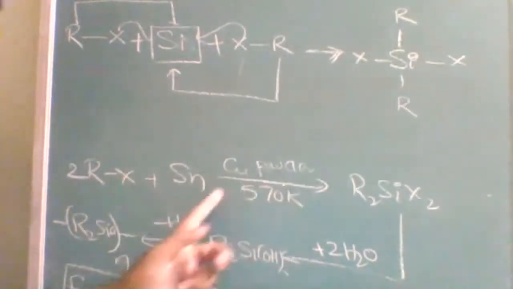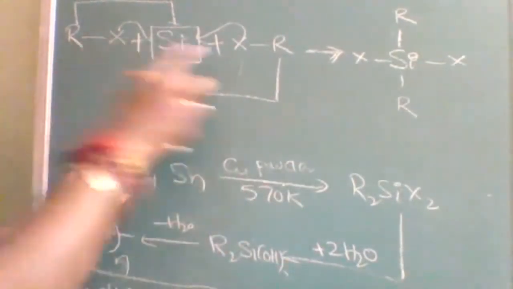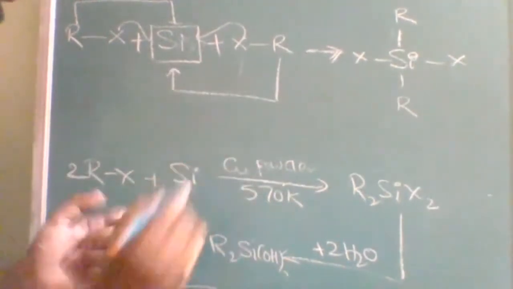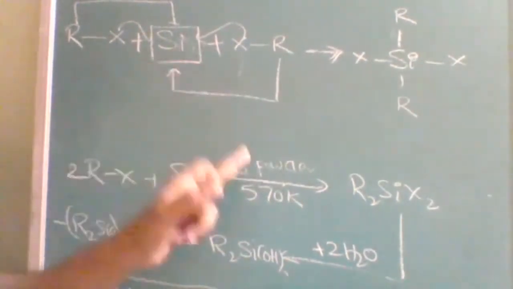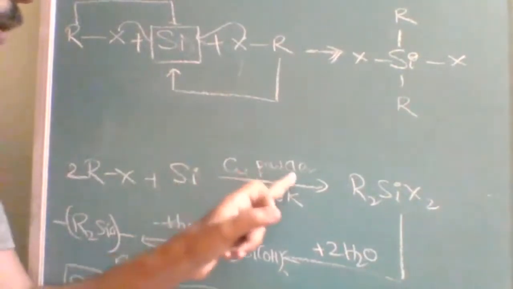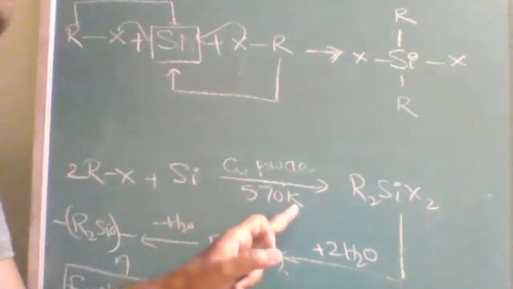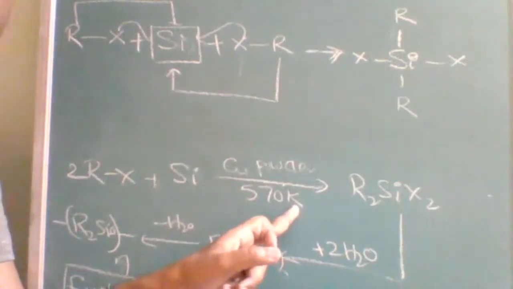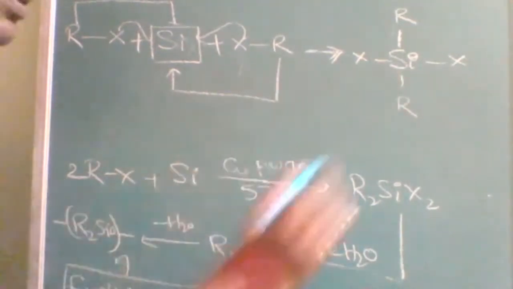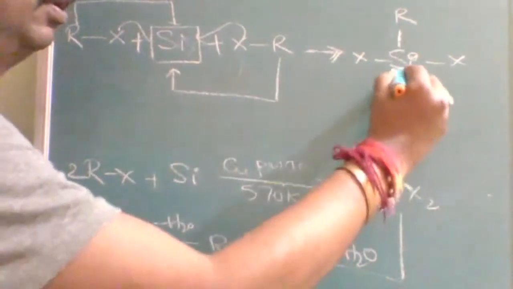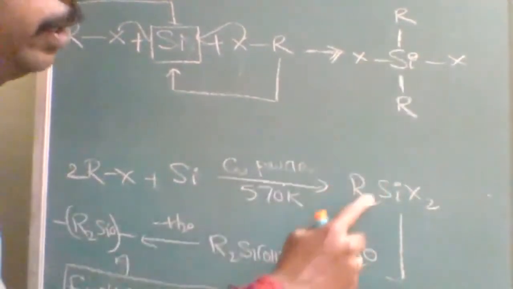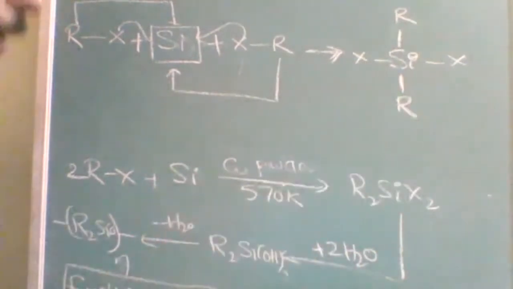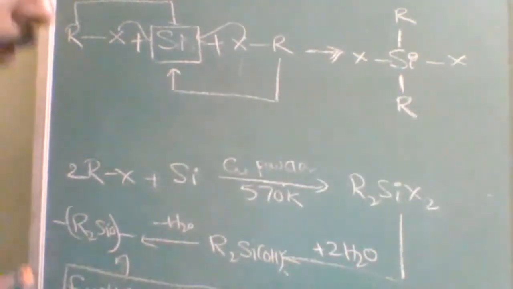This structure is very important for explaining the use and understanding the mechanism. Up to here it is understood. When 2 moles of RX are treated with 1 mole of Si in the presence of copper powder at 570 Kelvin, this is the structure formed. Is it understood? Now this is what I have written, R2SiX2. Up to here I think it is clear.